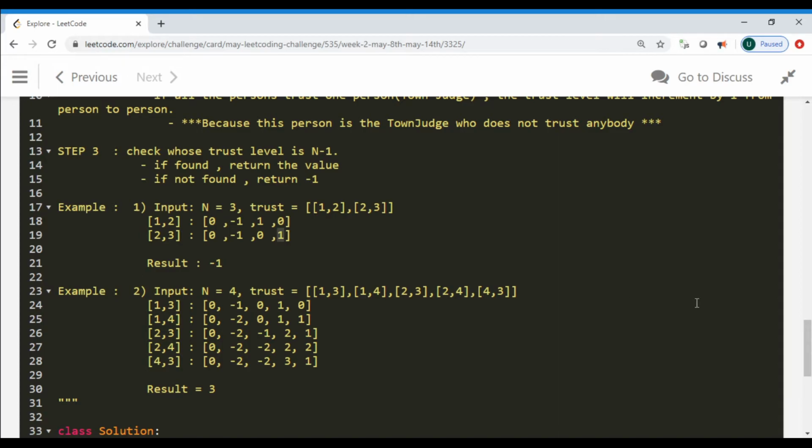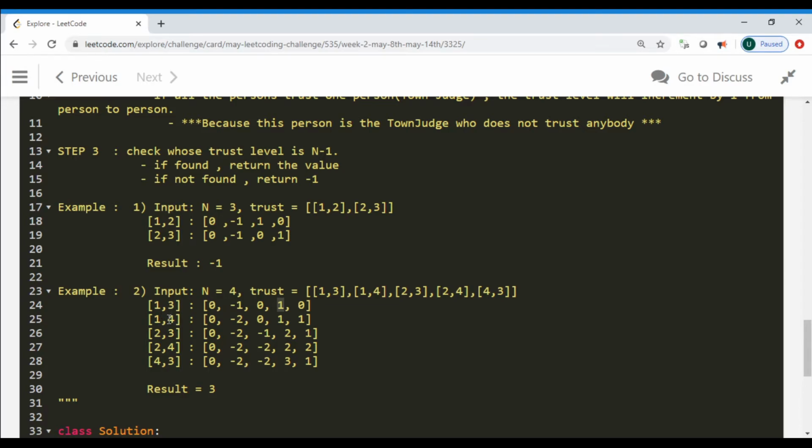In the second example, we have 4 people and an array of pairs. For the first array, we create a trust list similarly, and then we check person 1 trusting person 3. At each point of time we decrement some label and we increment another label in the complete trust list. So here we are decrementing the first index, which is label 1, and we increment the value for person 3. Again, person 1 is actually trusting two people, 3 and 4.